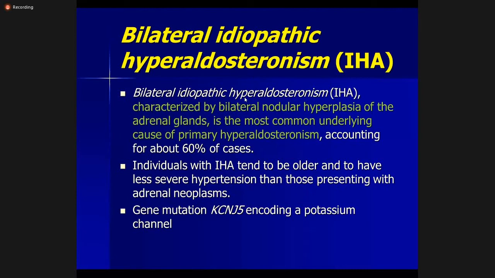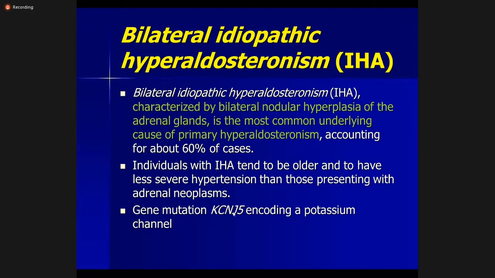So coming to these one by one, bilateral idiopathic hyperaldosteronism, or IHA. It is characterized by bilateral nodular hyperplasia of the adrenal glands, and is the most common cause of primary hyperaldosteronism, accounting for about 60% of cases. Individuals with IHA tend to be older and have less severe hypertension than those presenting with adrenal neoplasms.